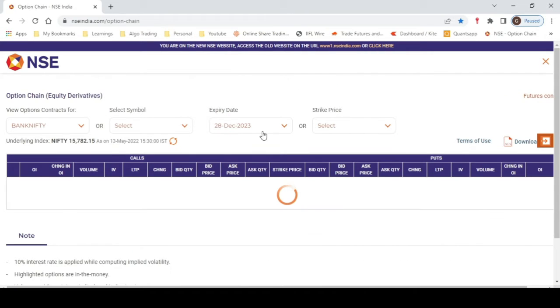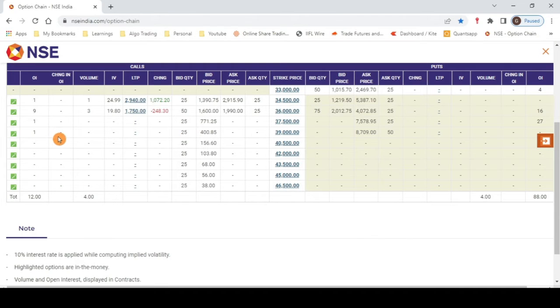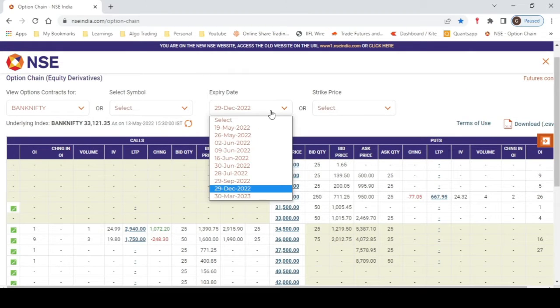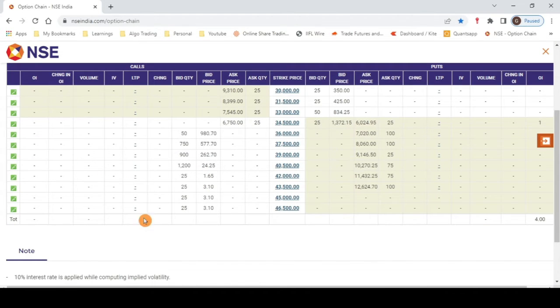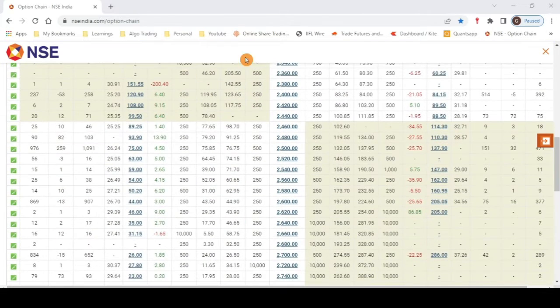Let us now look at the Bank Nifty open interest. I am taking the December 2022. Hardly there is any open interest. So 19 and all. So this is not a good open interest for December 2022 Bank Nifty. If you go to the next quarter, that is 30th March, there is no open interest at all. We can also check the open interest for the stocks as well. If you take Reliance, the current month, June 2022, there is a good amount of open interest. And if you go to the next month, the open interest keeps reducing. For the stocks, some of the stocks will have less open interest, and especially for the next month, there will not be any open interest. So it all depends on the stock to stock.